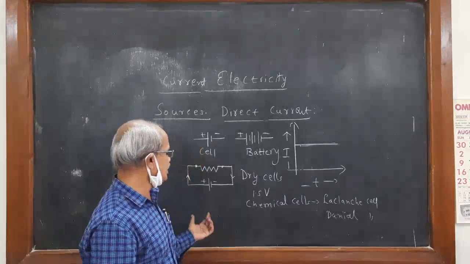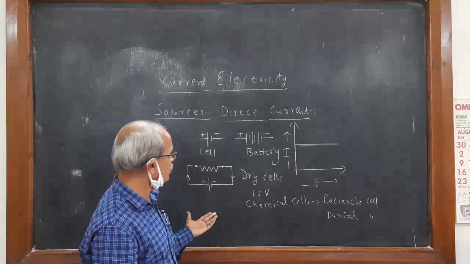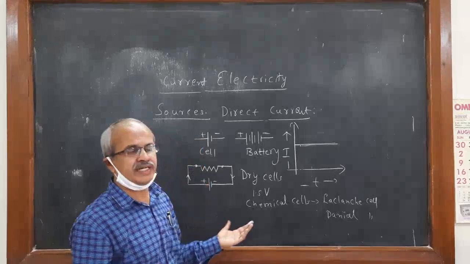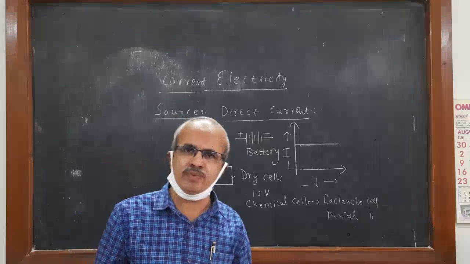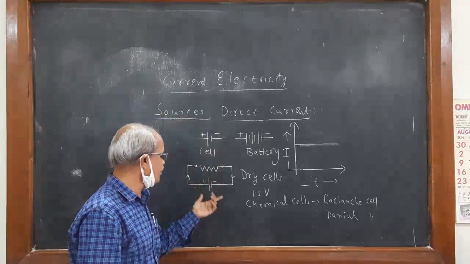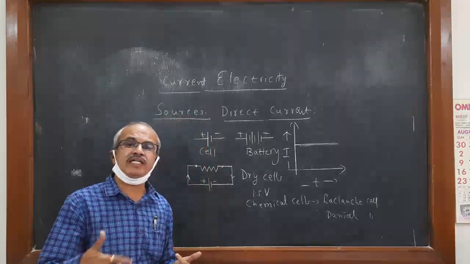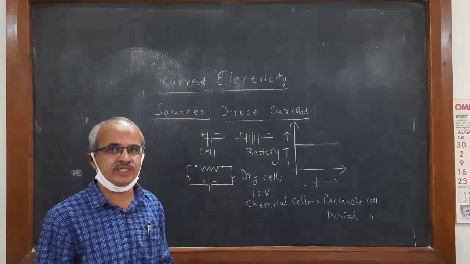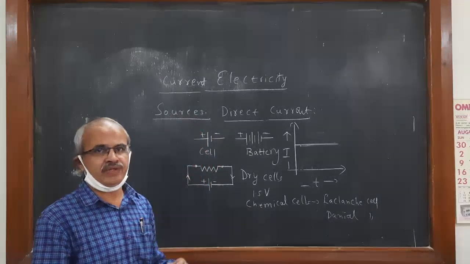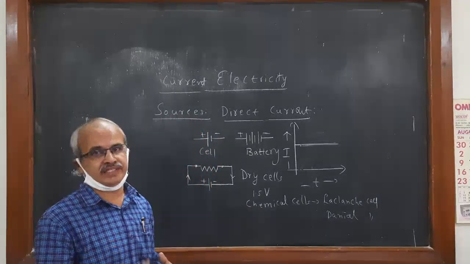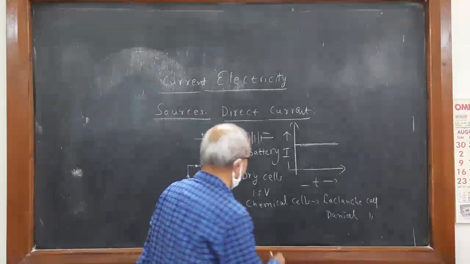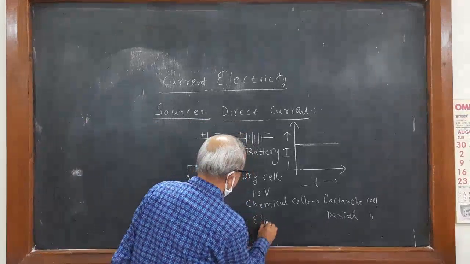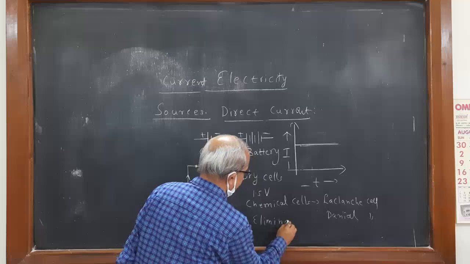So like this you have direct current, and direct current comes not only from these sources, but sometimes you can convert alternating current to direct current using rectifiers, and you can have eliminators. An eliminator is also a source of direct current.